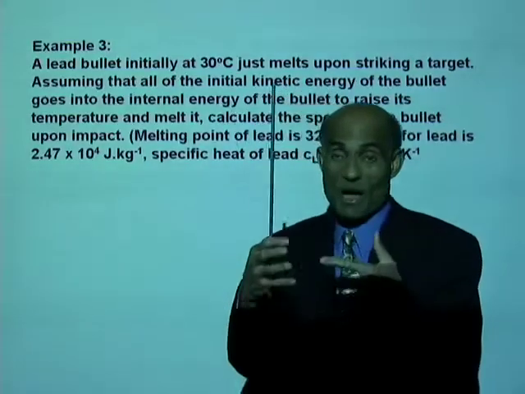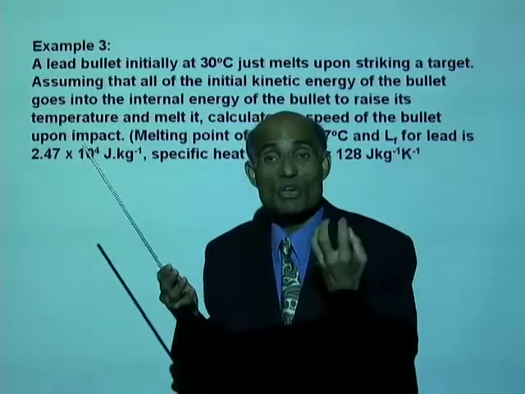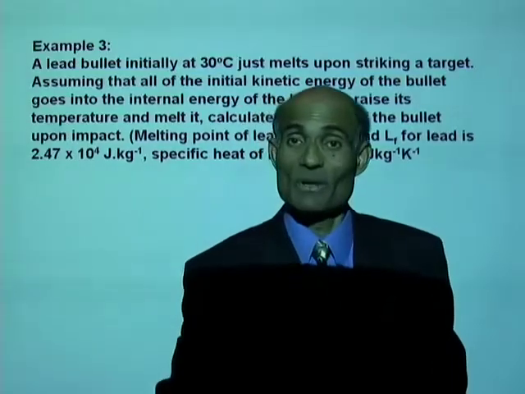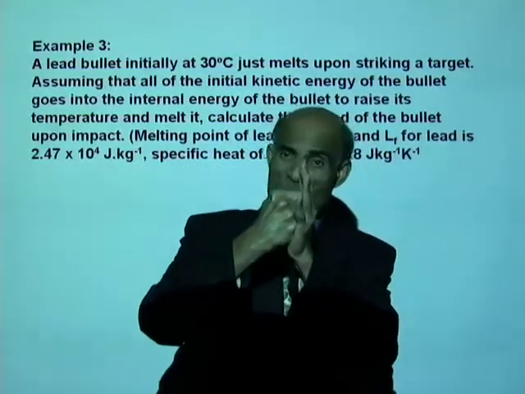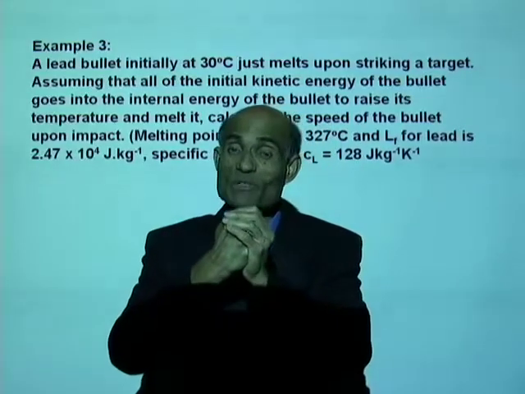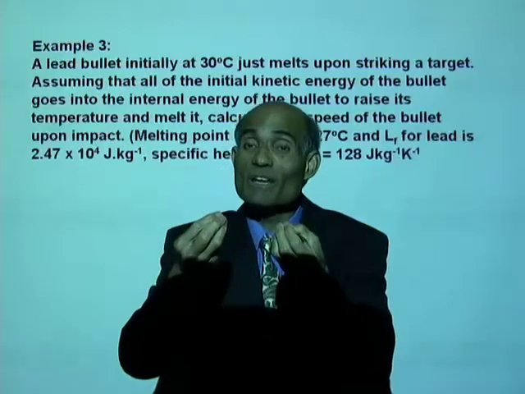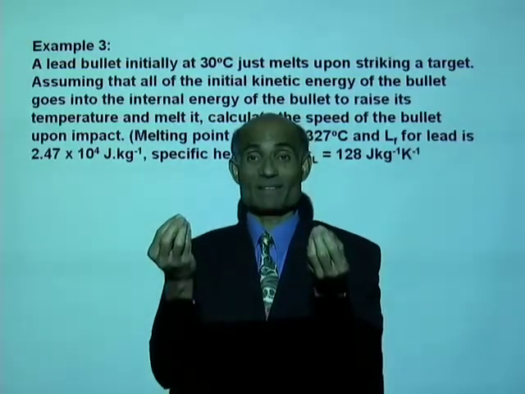Alright, now how do we apply the law of conservation of energy, or the first law of thermodynamics here? Well, the moving bullet has a kinetic energy. What is the kinetic energy of the bullet that has a mass m and a speed v? It'll be 1/2 mv squared.